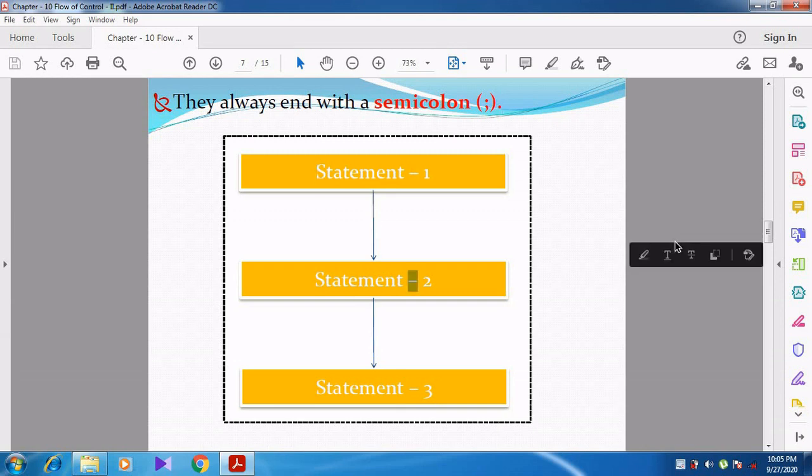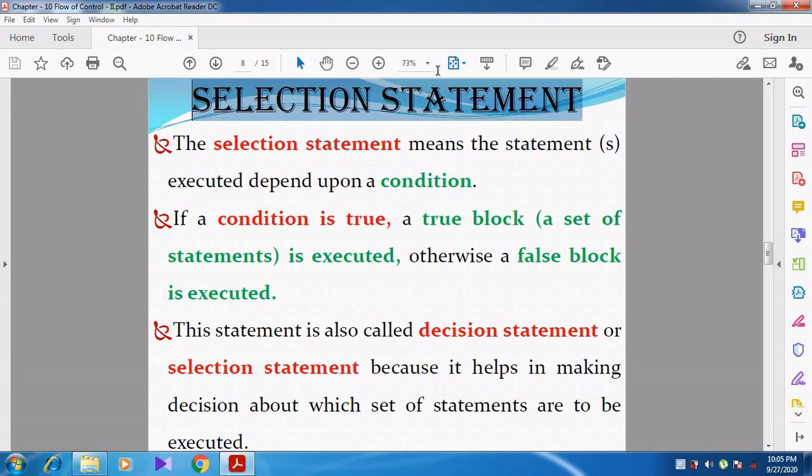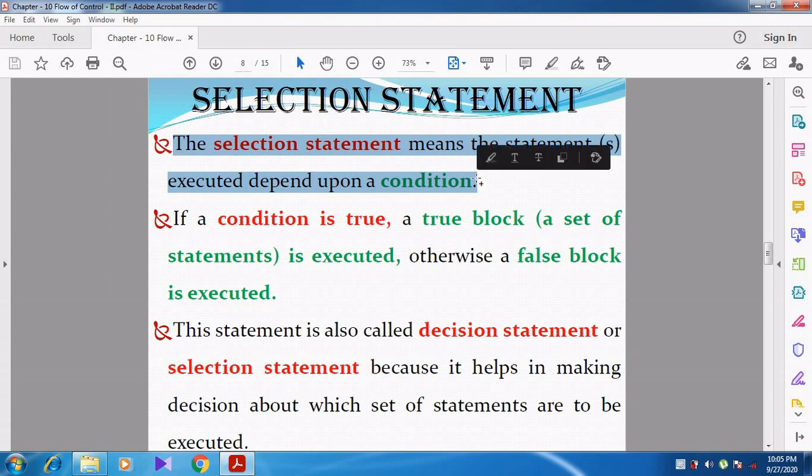Now we can go for the selection statement. What is meant by selection statement? The selection statement means the statements are executed depending upon a condition.